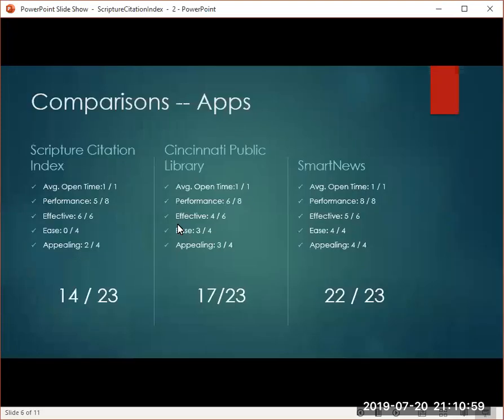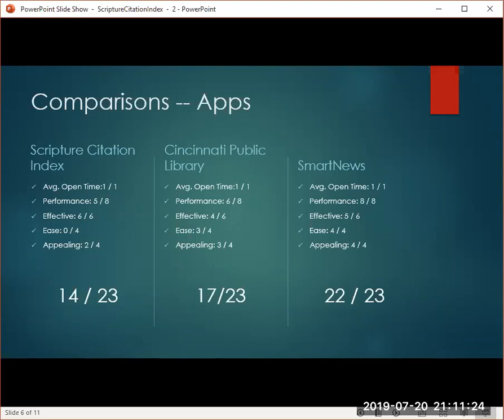We gave each criteria a score for each of the apps. The criteria score was based on the definitions of the usability criteria that can be found in our final recommendation report, which we'll post a link to in a future slide. For example, the criteria of appealing had a maximum score of 4 because there were 4 different aspects of the heuristic evaluation that we looked at in regards to the appeal of the app to users.